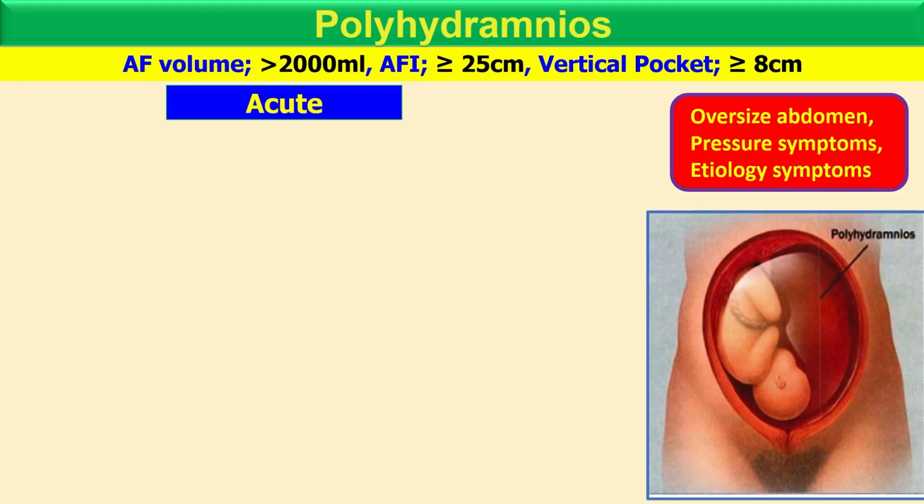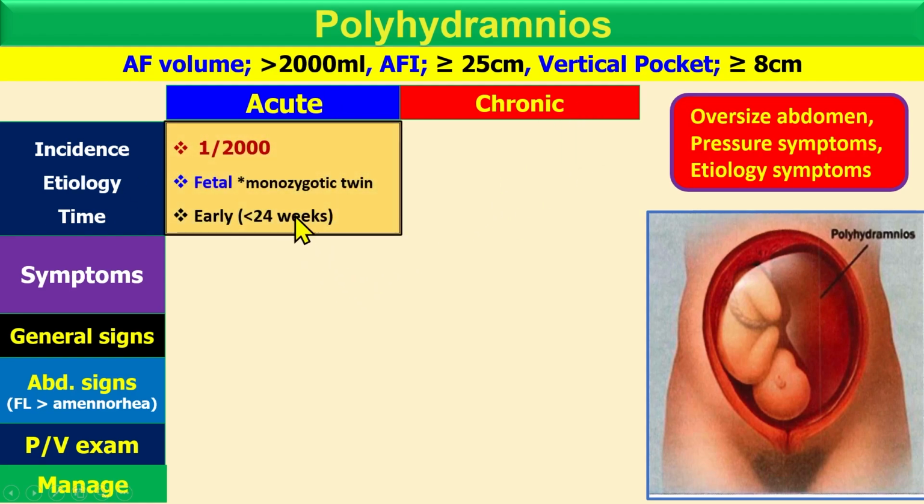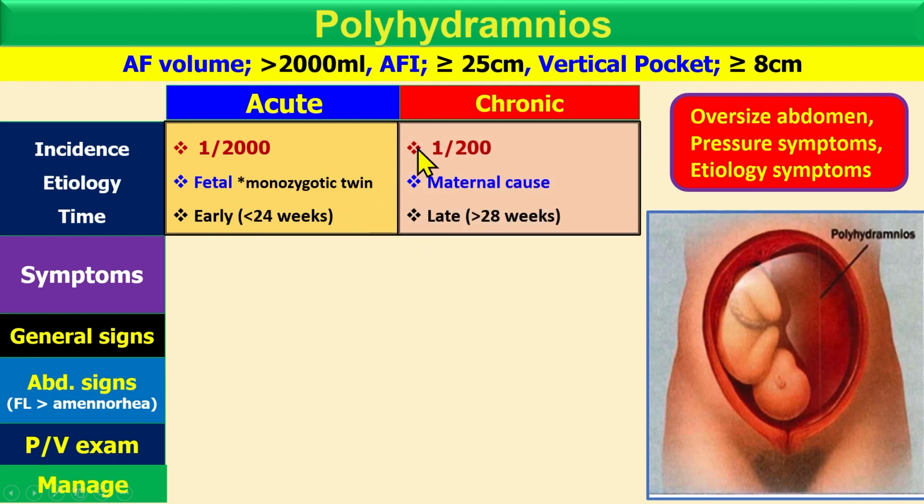There are 2 types of polyhydramnios, acute and chronic. The chronic is common, while acute is the rare condition, but it's more dangerous as compared to the chronic because it occurs mostly before 24 weeks, and mostly due to fetal cause, monozygotic twin. While the chronic is common, 1 out of 200, while the acute is 1 out of 2000 cases. It's mostly due to maternal cause, and its occurrence is after 28 weeks.